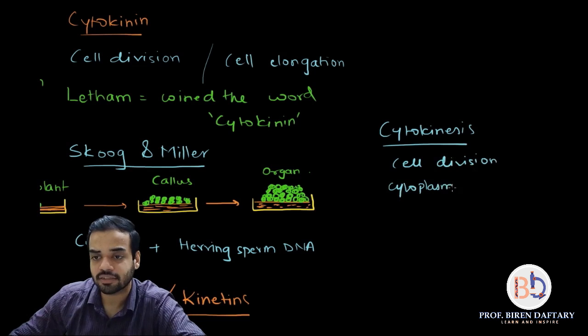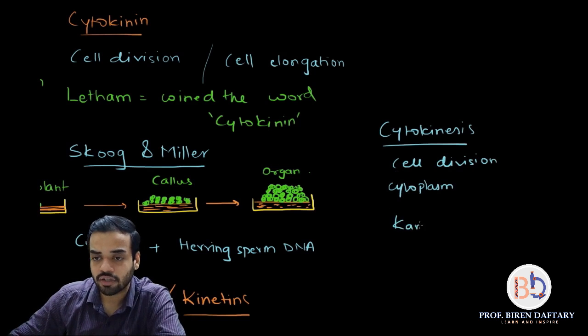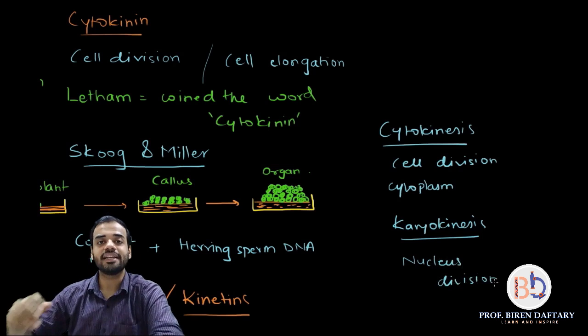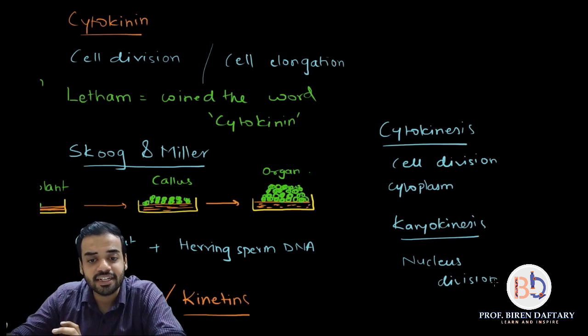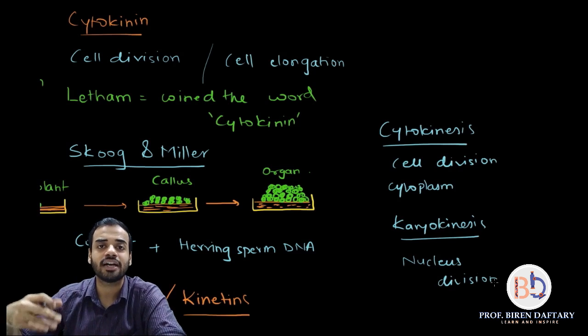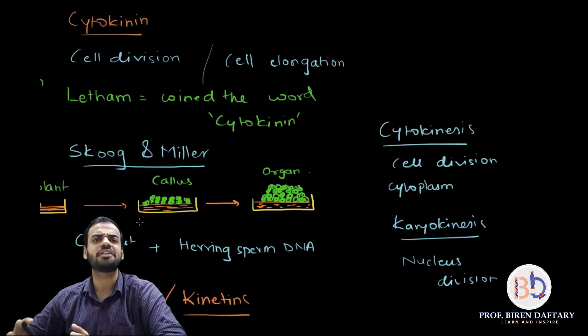The cytoplasm divides. Okay, similarly if I write down over here karyokinesis, then karyokinesis is when the nucleus divides, so it is nucleus division, correct? So kinesis is division, right? So from the word kinesis, the word kinin or kinetin comes. So kinin or kinetins are substances which help in cell division. Is this clear? Very, very simple.